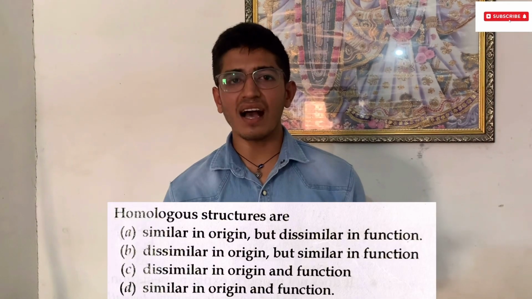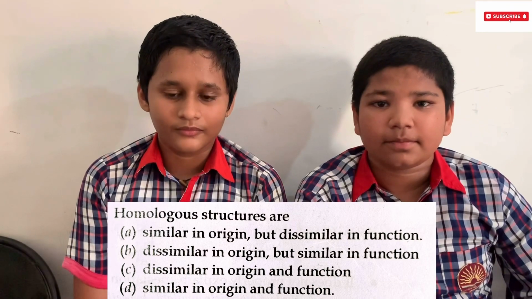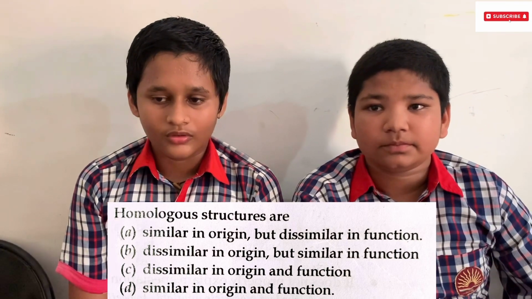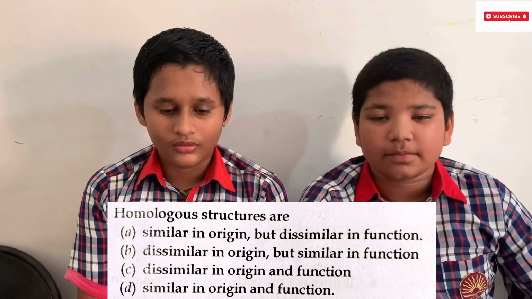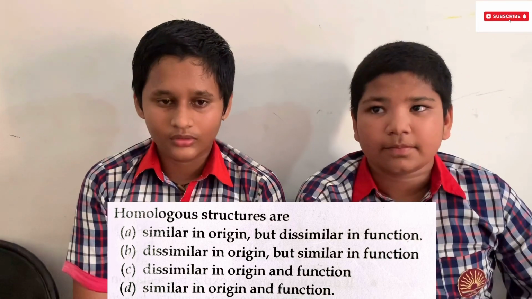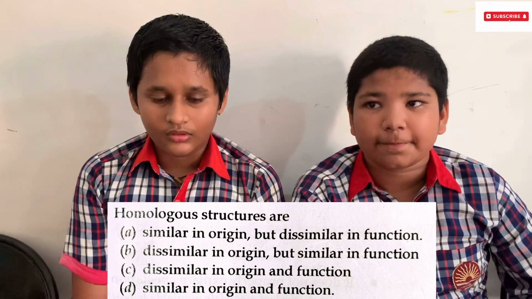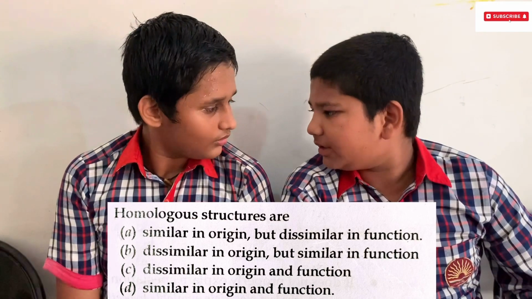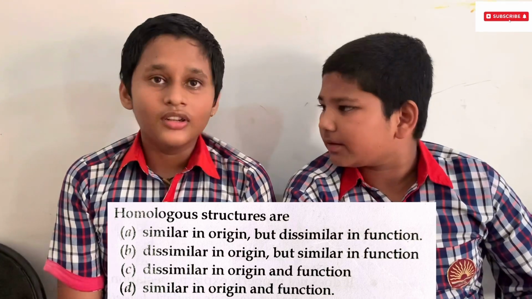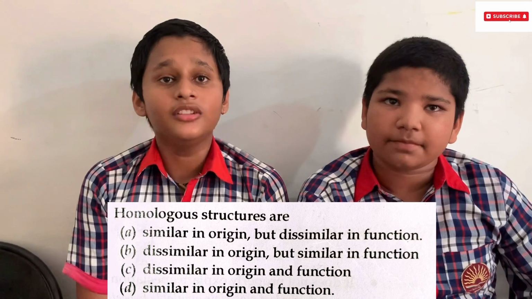And the first question goes to Team A. Homologous structures are, and the options are A. Similar in origin but dissimilar in function. B. Dissimilar in origin but similar in function. C. Dissimilar in origin and function. D. Similar in origin and function. C. Dissimilar in origin and function.